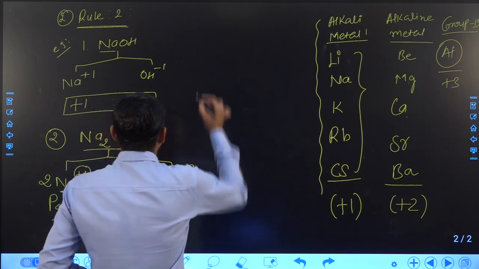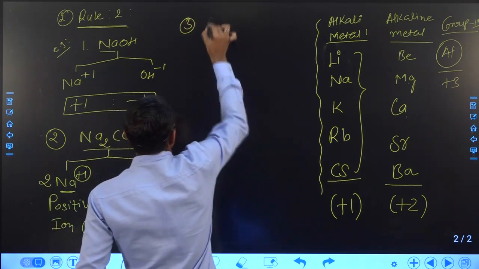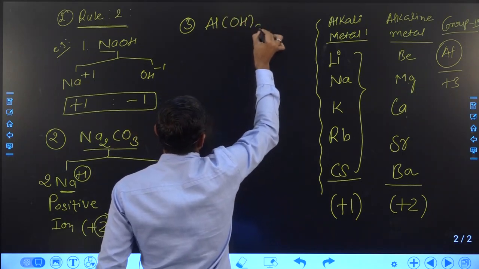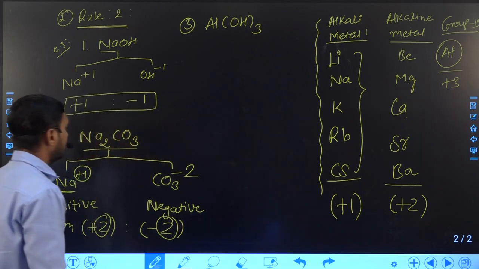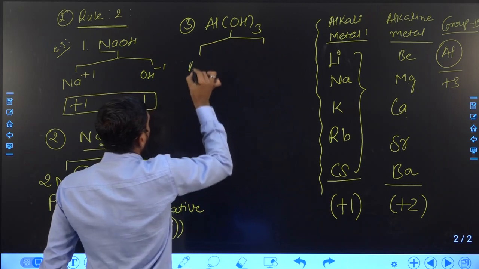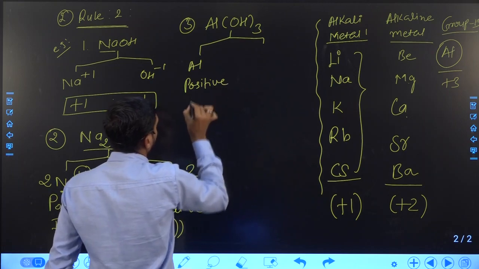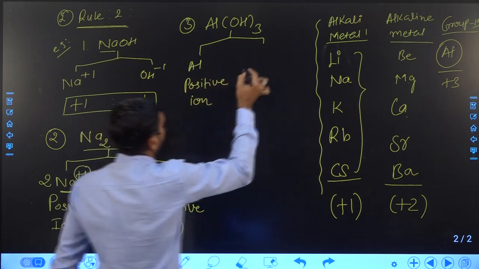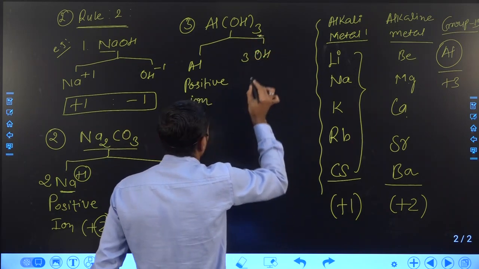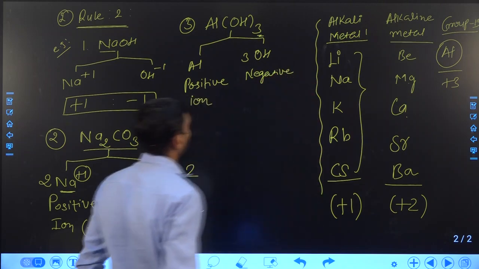If we take another example, first of all we have to define aluminum as the positive ion and OH, but how many OH are present? 3 OH are present. Okay, so OH will become negative based on rule number 1, right?